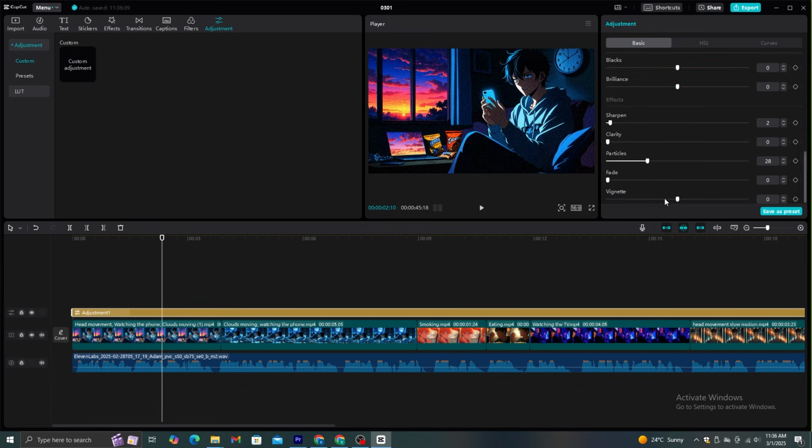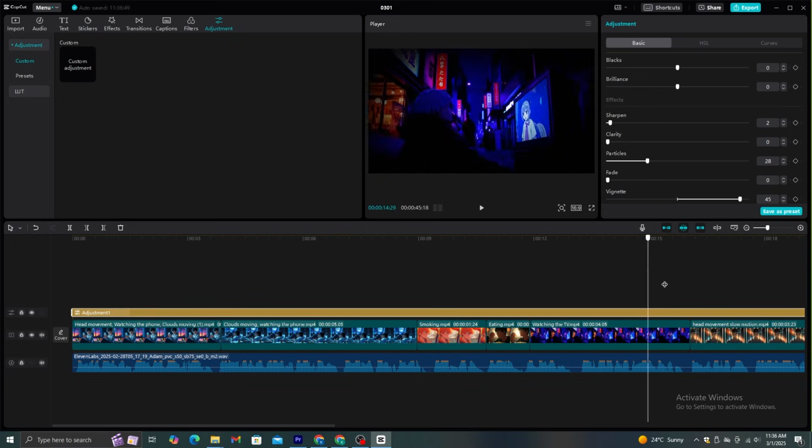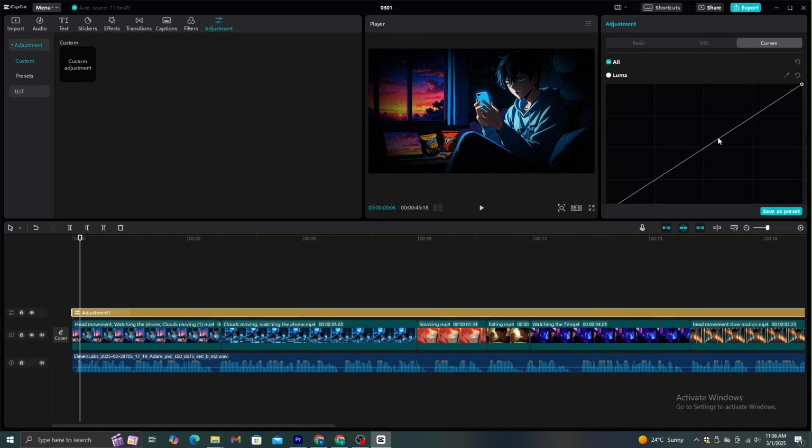I'm gonna make it more like a vintage vibe. Make sure to increase this Vignette bar. It will give this cool black corners effect. So, if you go to this curves option, you can adjust the brightness of the video. So play with these settings and make your video better.